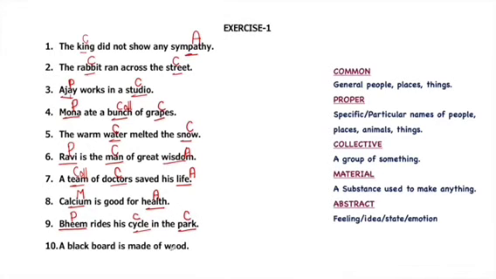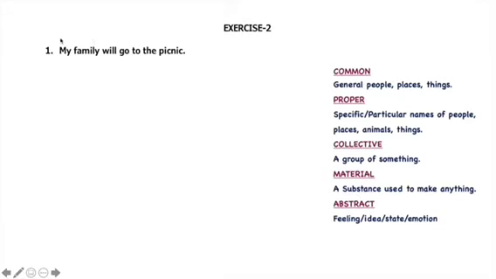A blackboard is made of wood. So blackboards can be many, it's a common noun. But wood is a substance that is used to make a blackboard. So here wood will be a material noun. My family will go on a picnic. So family is a group of members, it's a collective noun. And picnic is a common noun.